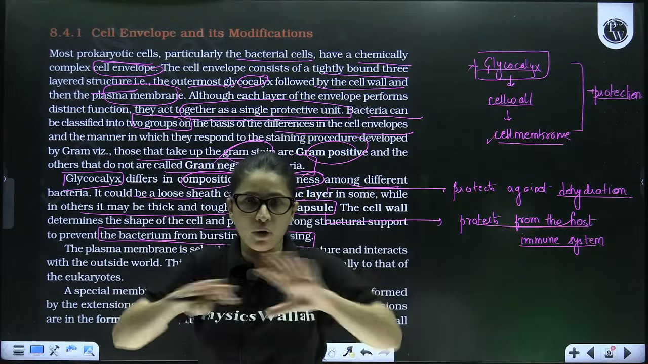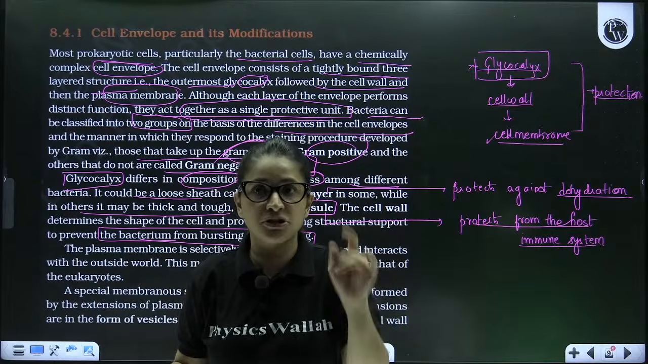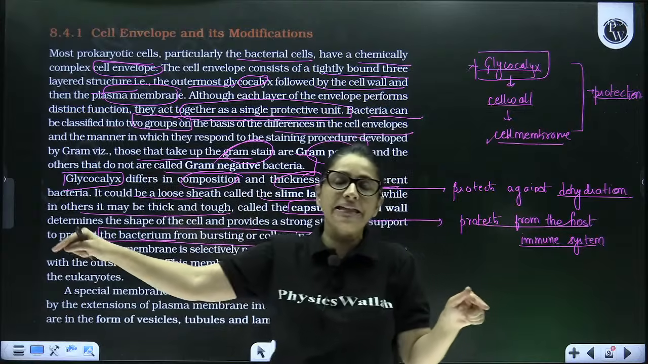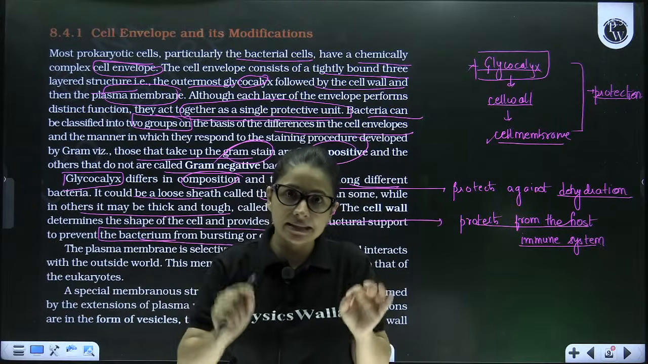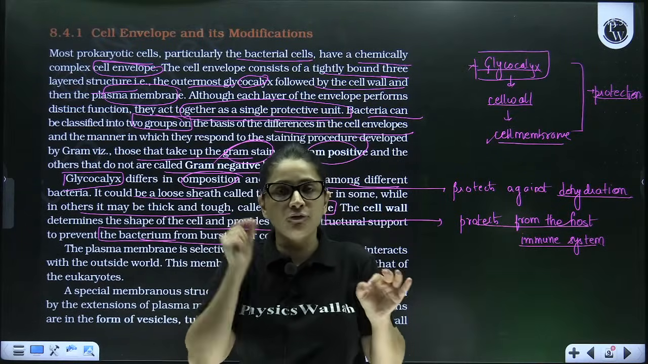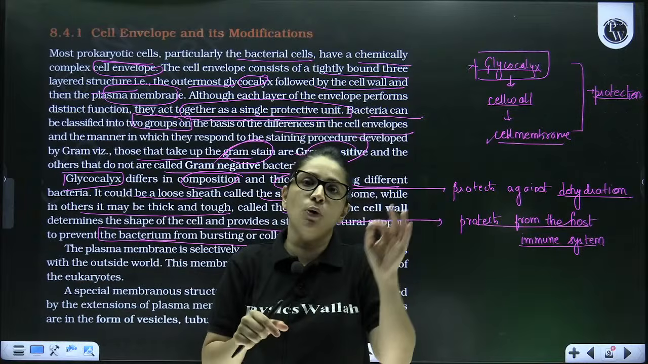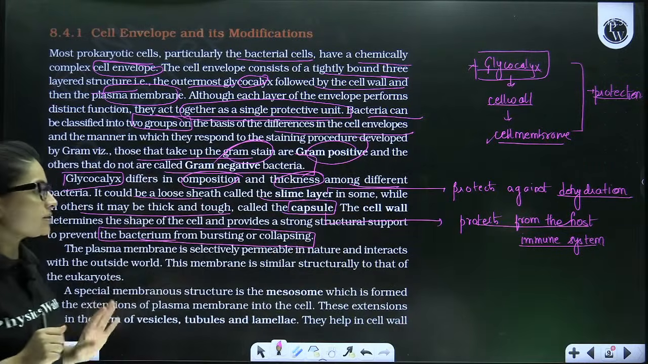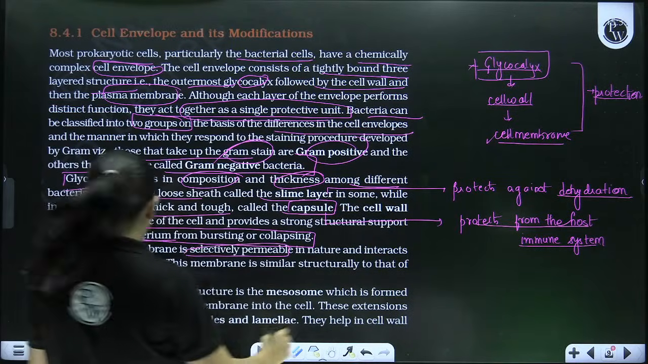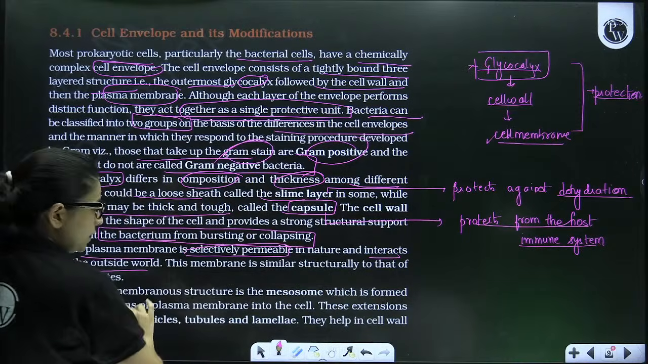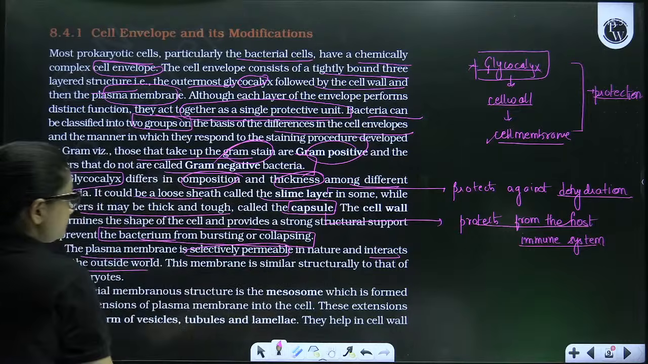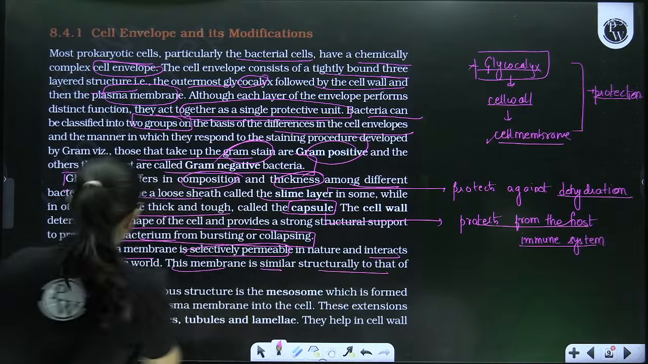Prokaryote and eukaryote have no similarity when it comes to structure, except the cell membrane. Be it the cell membrane of a prokaryote or of a eukaryote, both are the same, made up of lipid bilayer and protein. The Singer-Nicolson model, the fluid mosaic model, is applicable to both prokaryotes and eukaryotes. I hope I am clear till here. So the plasma membrane is selectively permeable in nature and interacts with the outside world. That means it allows only selected molecules to move in and out of the cell. This membrane is structurally similar to that of eukaryotes.